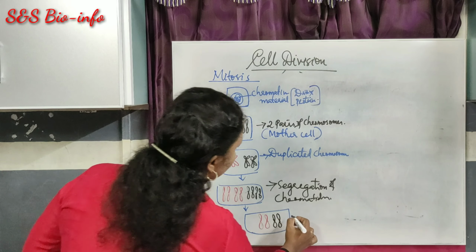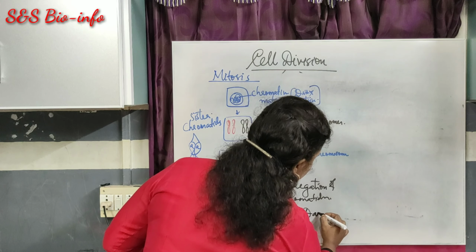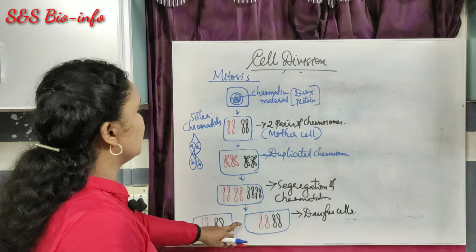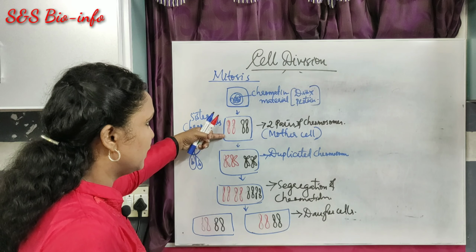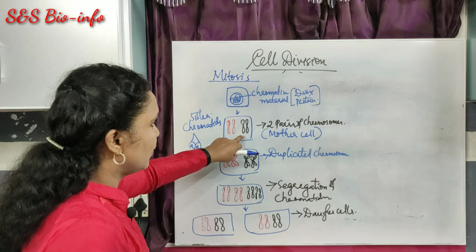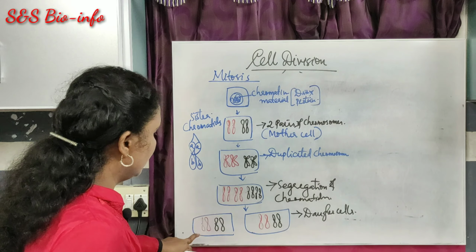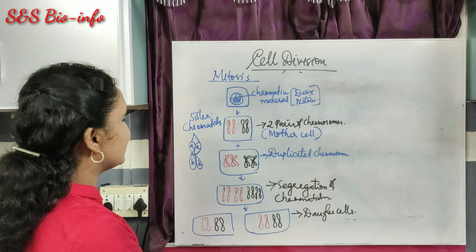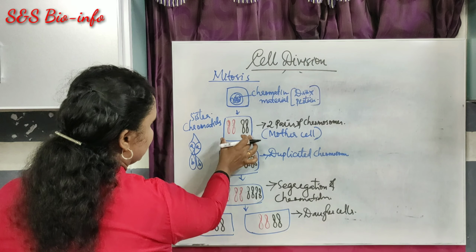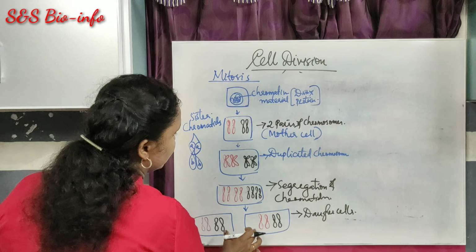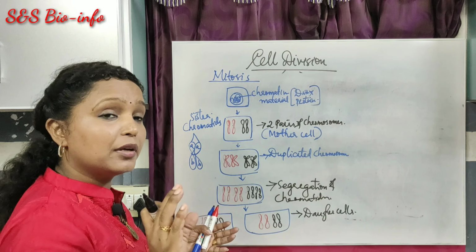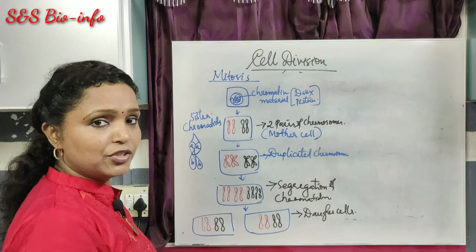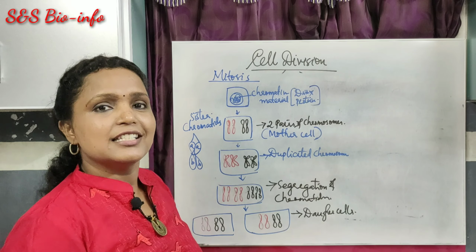See here, these are daughter cells with the same number of chromosomes exactly like the mother cell. See, one pair of red chromosome and one pair of black chromosome. This also happens here. So it is clearly said that the mother cell produces exact copies of the daughter cell with the same number of chromosomes. That means the same amount of genetic material. Got it? That is mitosis.